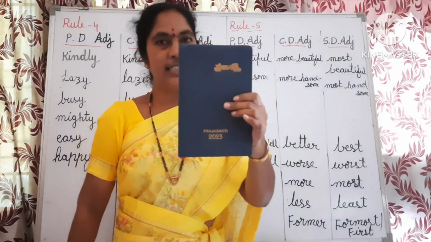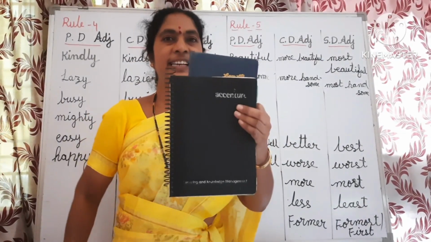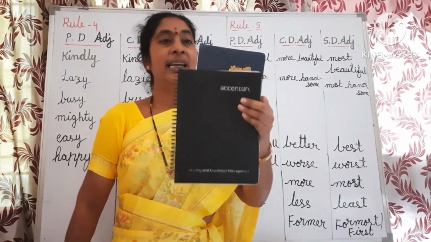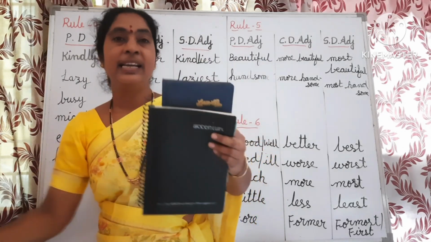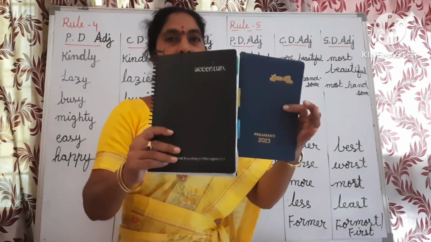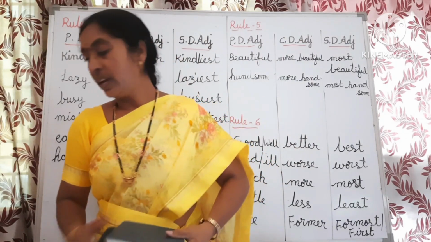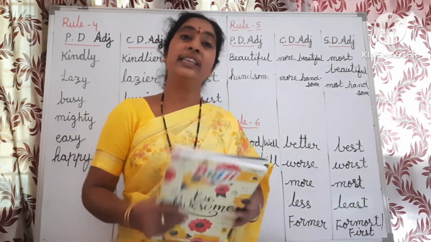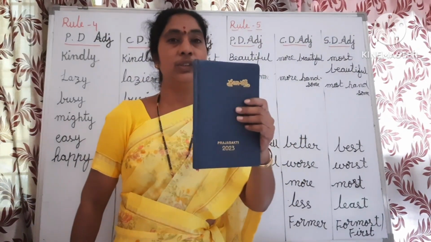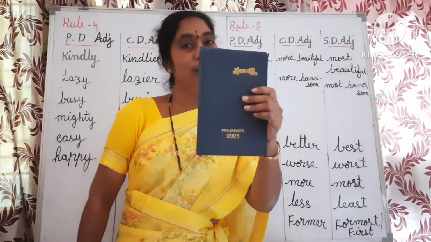Positive degree: it is a small book. Comparative degree: we are comparing two things. It is smaller than this book. Now we are comparing more than two things, then we use the superlative degree. It is the smallest book.